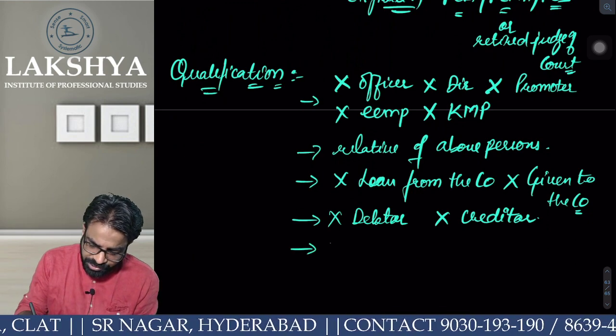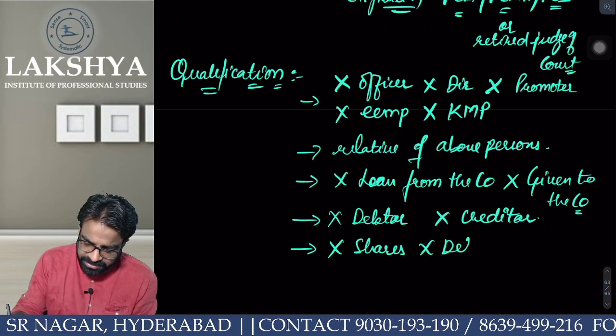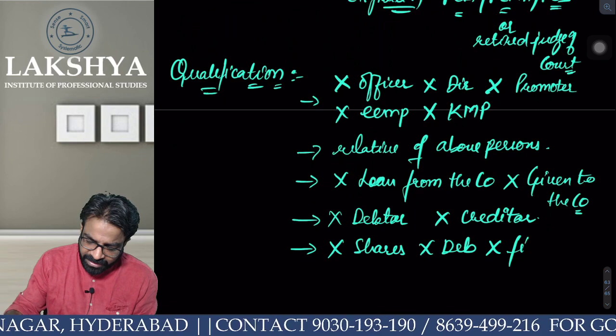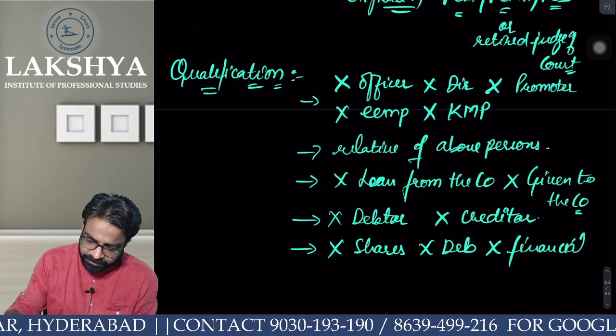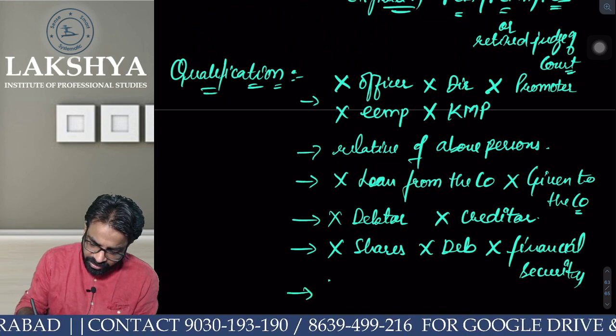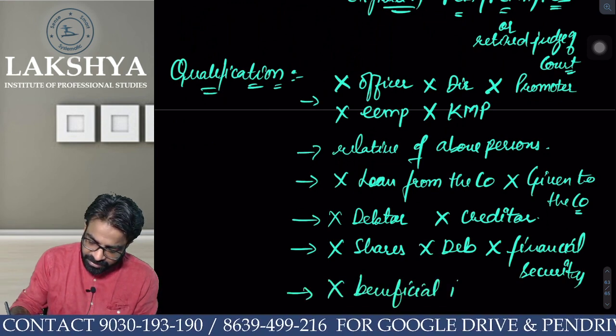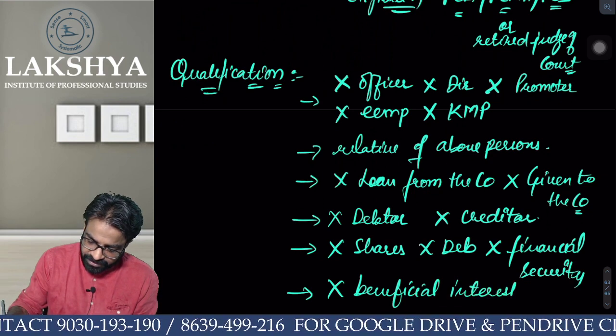Next point. He should not be holding any shares in the company. Should not be holding any debentures in the company. Should not be holding any financial security in the company, and should not have any kind of beneficial interest relationship with the company.